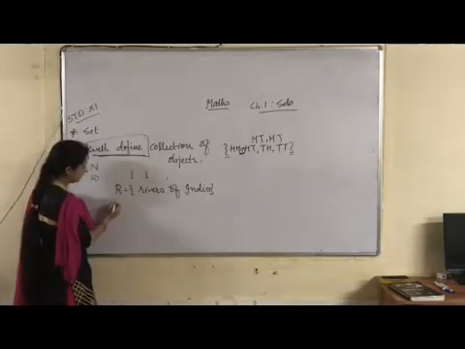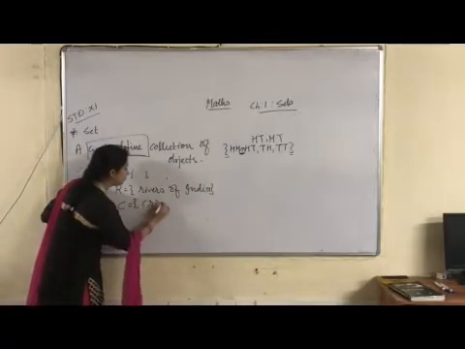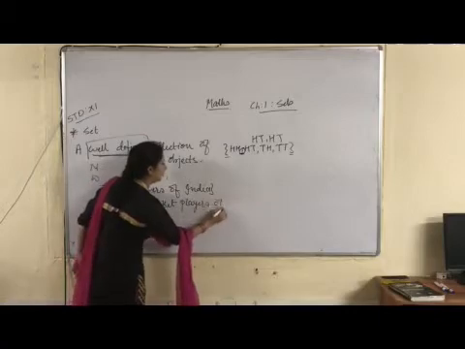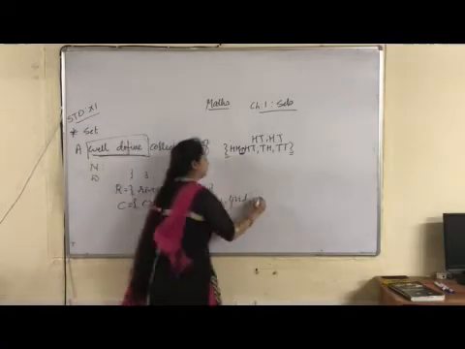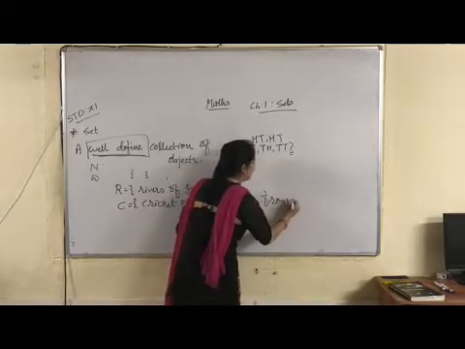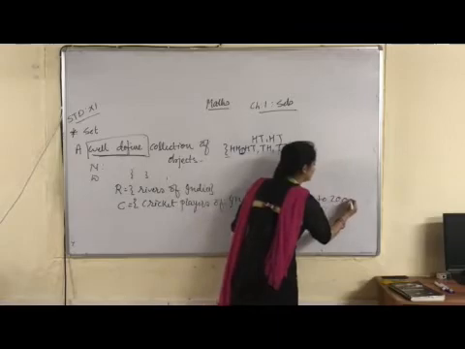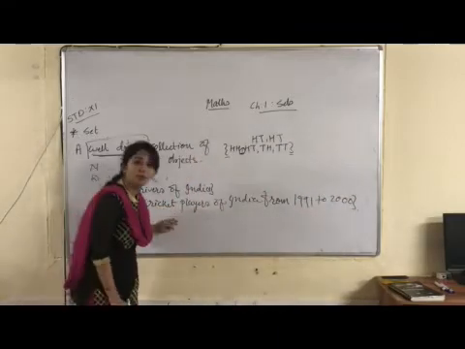Now, another set, if I consider C equals cricket players of India from 1991 to 2000. A fixed thing, well-defined, you can observe.